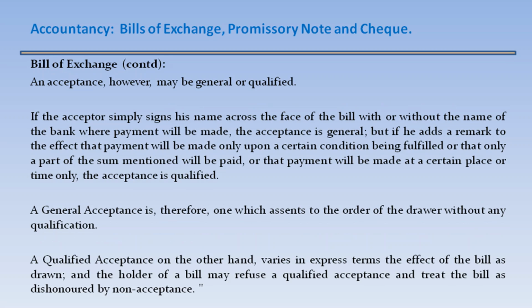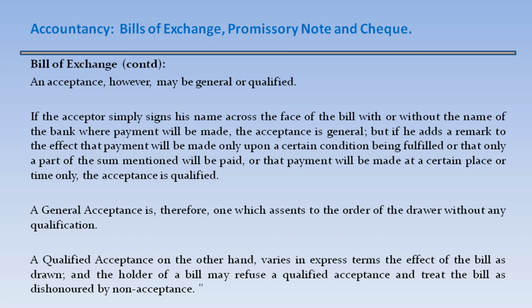An acceptance, however, may be general or qualified. If the acceptor simply signs his name across the face of the bill with or without the name of the bank where payment will be made, the acceptance is general. But if he adds a remark to the effect that payment will be made only upon a certain condition being fulfilled, or that only a part of the sum mentioned will be paid, or that payment will be made at a certain place or time only, the acceptance is qualified.